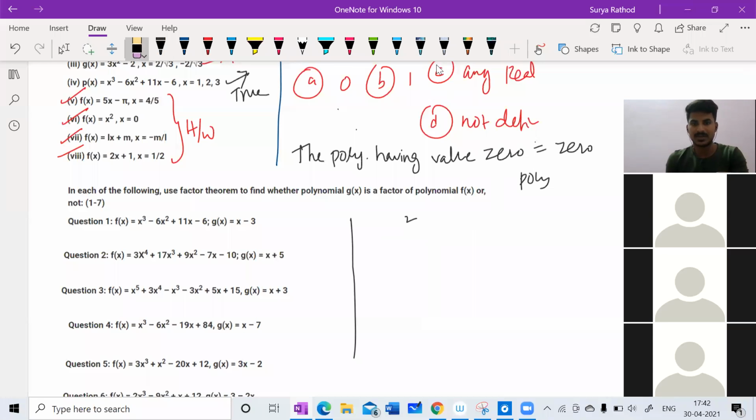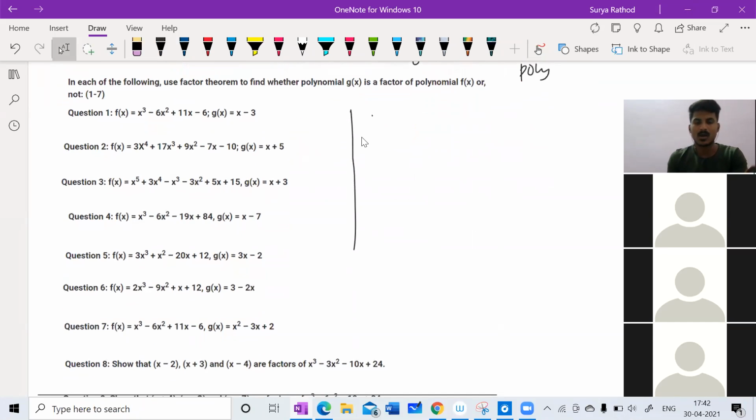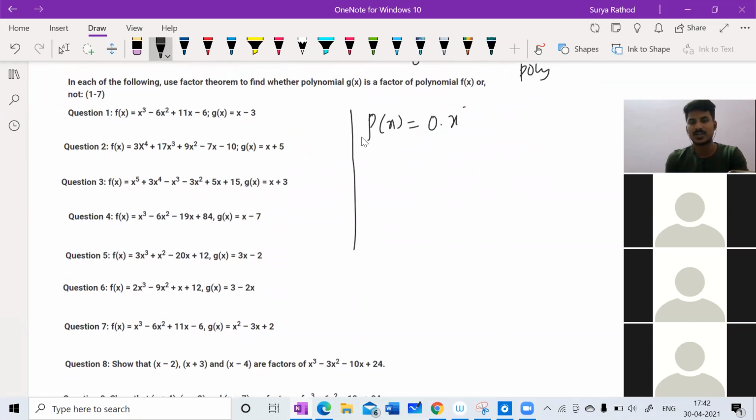For suppose, let me take any polynomial p of x is equal, let us say 0x cube plus 0x square plus 0 into x plus any 0. This is my zero polynomial. Can I say this? Yes or no? So if I'm asking zero of zero polynomial, which means in place of x, I need to substitute with a 0. Getting my point?